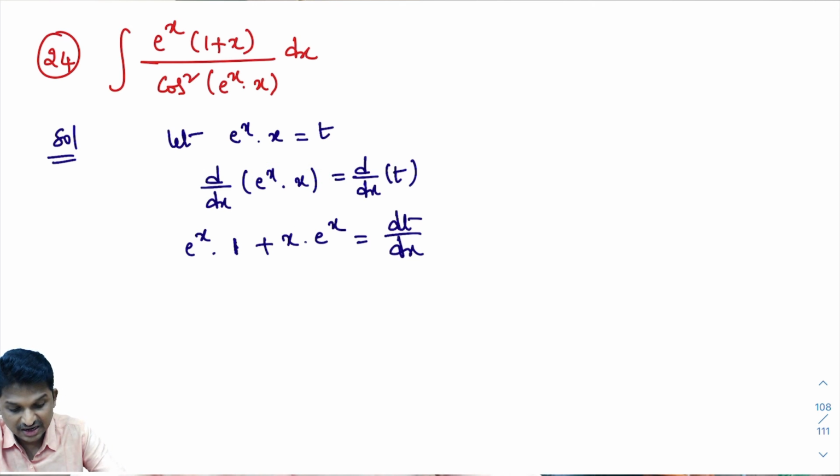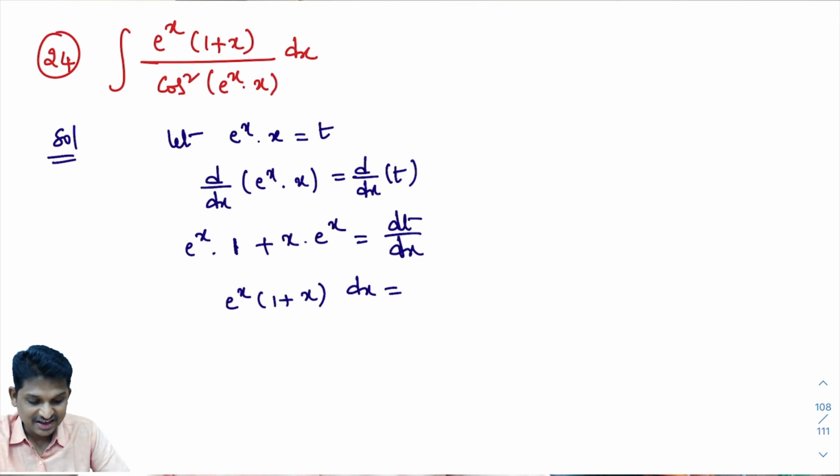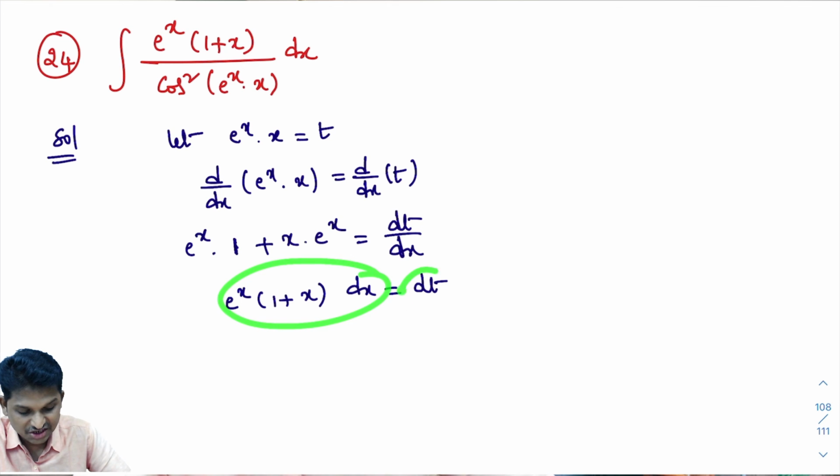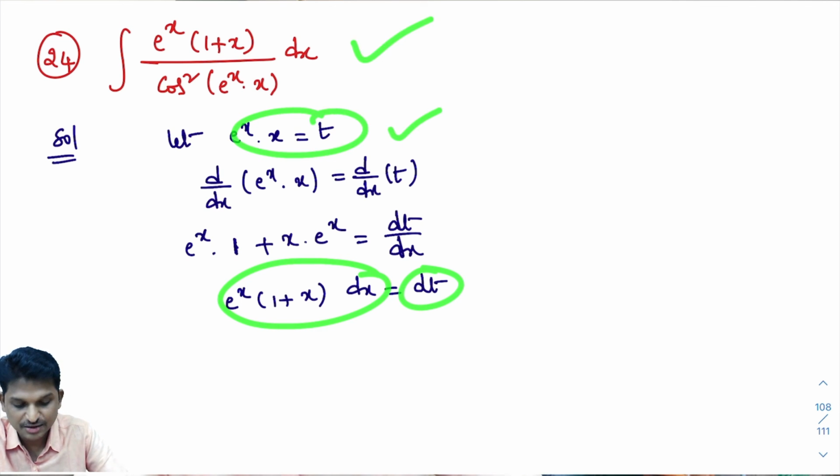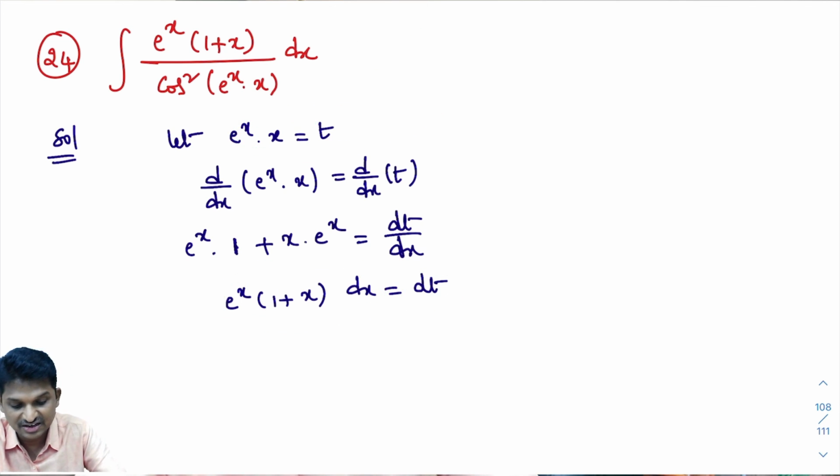Now here I'll take e power x common. If I take e power x common, what will I get? E power x into 1 plus x. You look here, e power x into 1 plus x into dx is needed. I'll take dx to the left hand side. E power x into 1 plus x dx is dt. Now this information and this information I'll substitute in the question to make things easier.